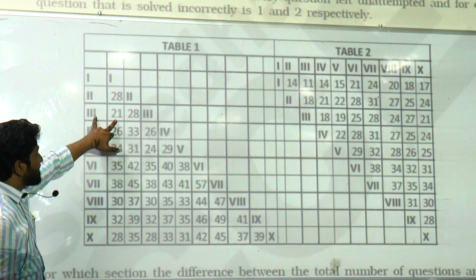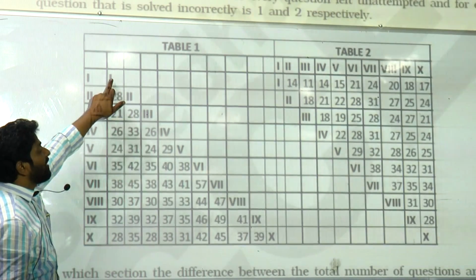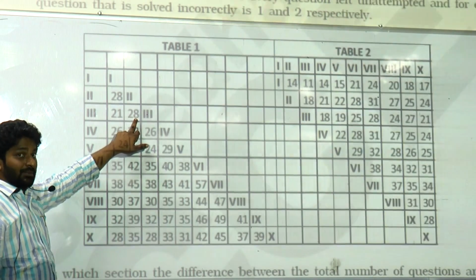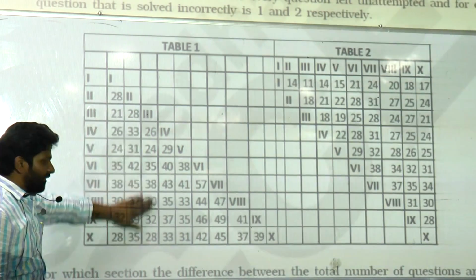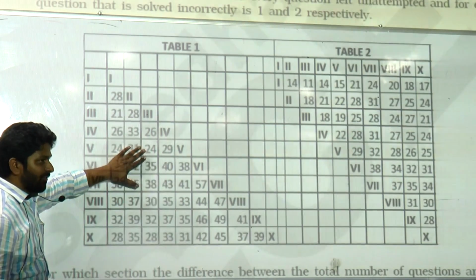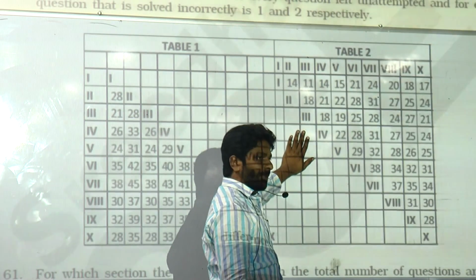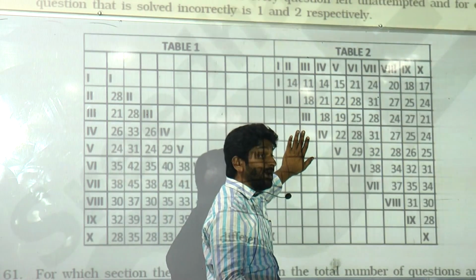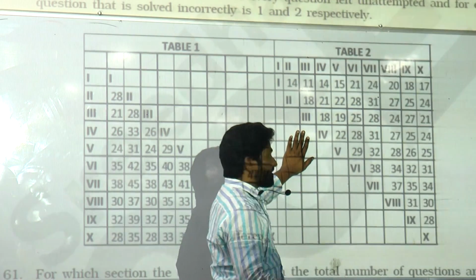Average number of questions in section 3 and 1. Then what about 28? Average number of questions in section 2 and 3. So like that you have information. This is about the number of questions. And about table 2, the next statement: number of questions solved correctly. Same, section 1, section 2.